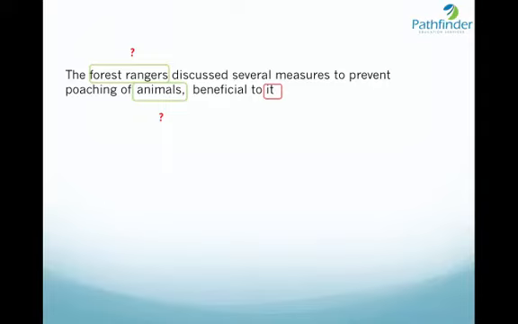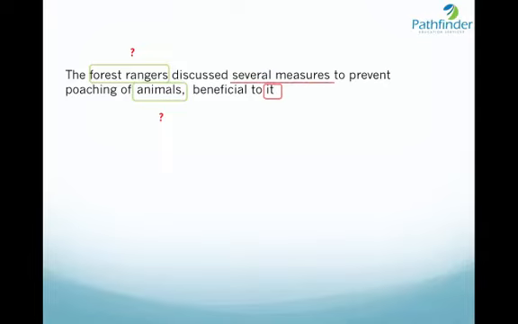Apart from the pronoun error, there is another error here, the error of modifier. Beneficial to it cannot modify animals. And therefore, this construction doesn't seem appropriate. However, I do not intend to discuss modifiers here. I will merely adjust the modifier error by correcting the above sentence. But before that, I hope all of you have understood the error, and the error is the pronoun it does not have any antecedent. That means it does not have any noun to which the word it can refer.